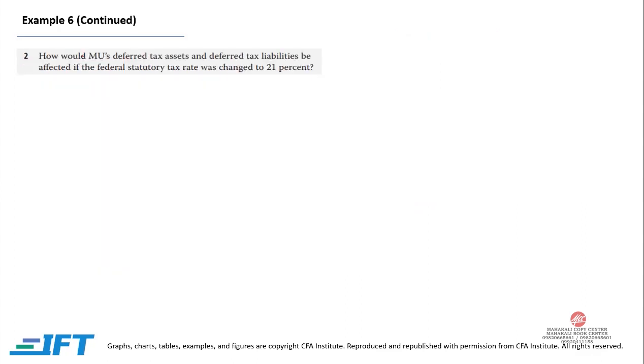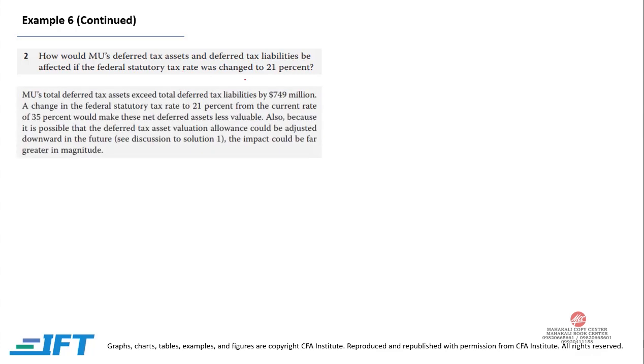So if we are profitable, it will be more likely that we will be able to use our deferred tax asset. How would MU's deferred tax asset and deferred tax liability be affected if the federal statutory tax rate was changed to 21%? Initially, the tax rate was 35%. If it is reduced to 21%, deferred tax asset and deferred tax liability both will go down. MU's total deferred tax asset exceeded total deferred tax liability by 749 million.